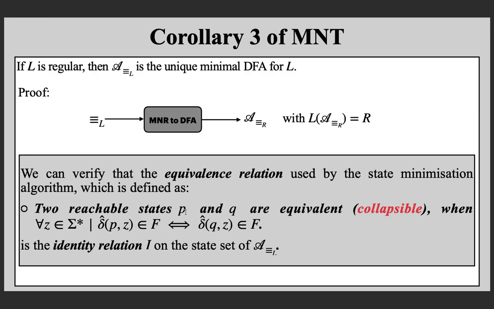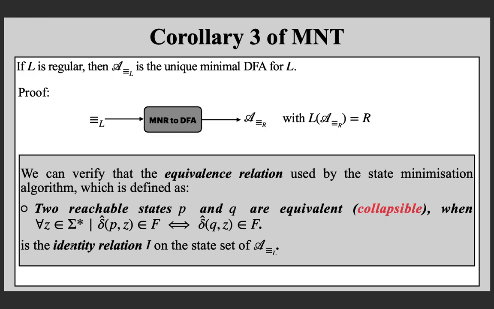Two states of the DFA, P and Q, are equivalent or collapsible when for all z, the string z from both P and Q goes to final states or both go to non-final states. That is the relation on states in that automaton.